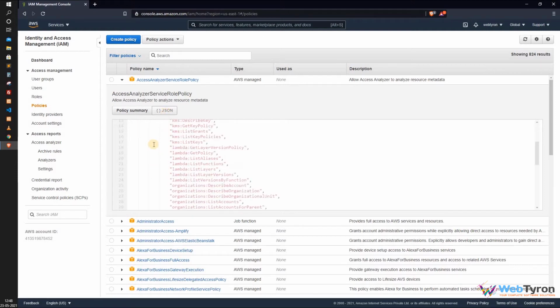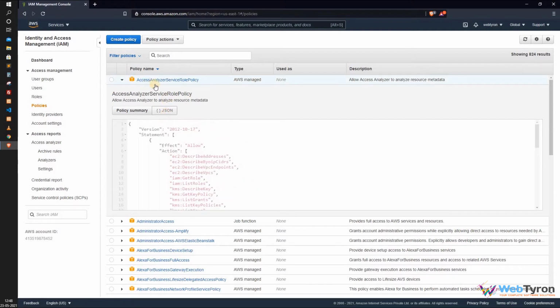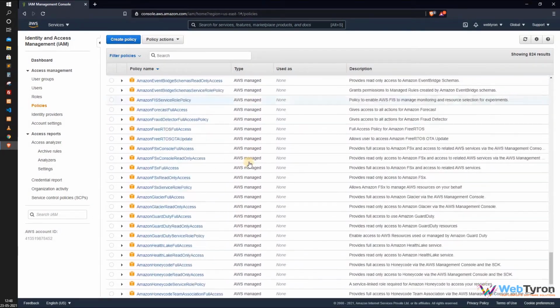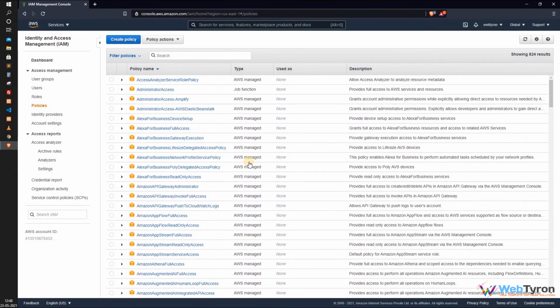These policies are written in JSON or YAML format and each policy has a name. Like you can see, it is a JSON-based policy written here and the policy name here is Access Analyzer Service Role Policy. There are basically two types of policy, managed policy and inline policy. All you are seeing here is managed, like you can see, managed. So all these are managed policies.